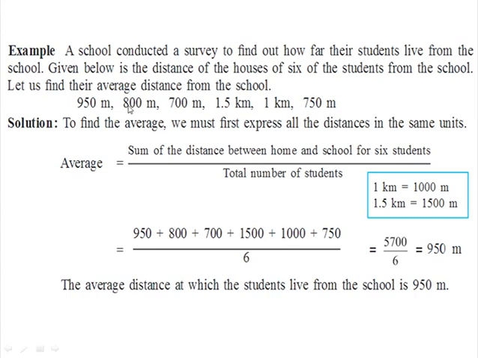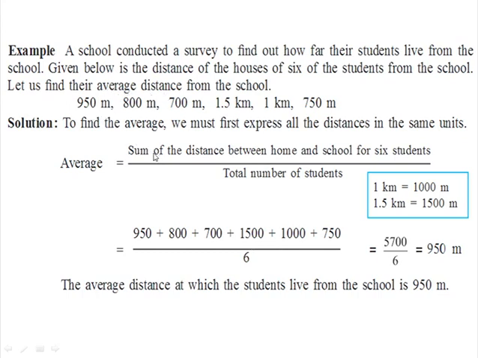Now children, if you see, the distance is given in meters as well as in kilometers. So we have to express all the distances in the same unit. For that we will convert: 1 kilometer is 1000 meters. So 1.5 kilometers is 1500 meters. So whenever we take these readings, we will take 1000 for 1 kilometer and 1500 for 1.5 kilometers. Now here again we have to find the average distance.